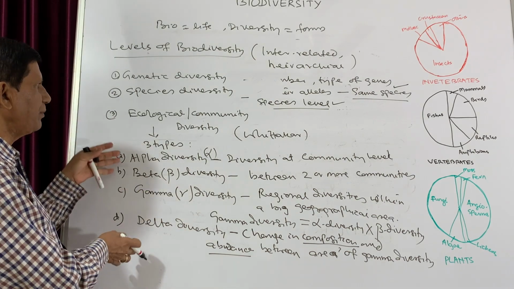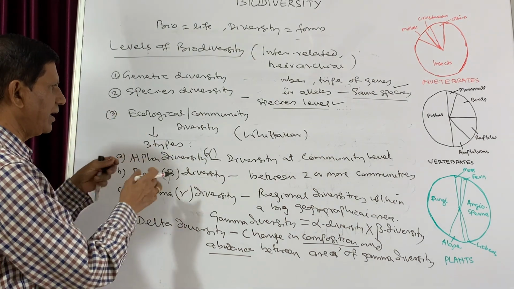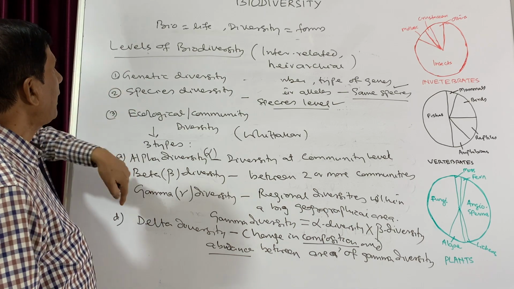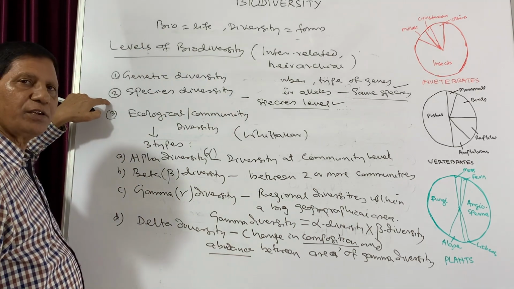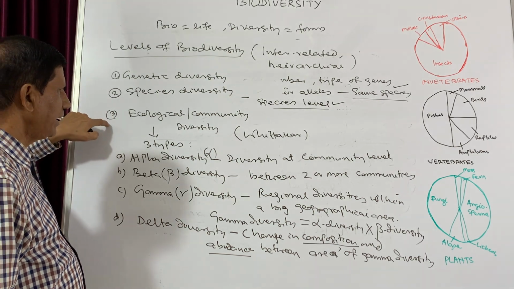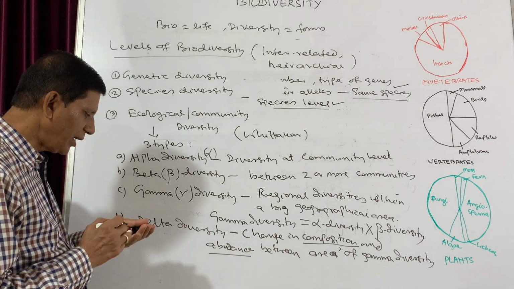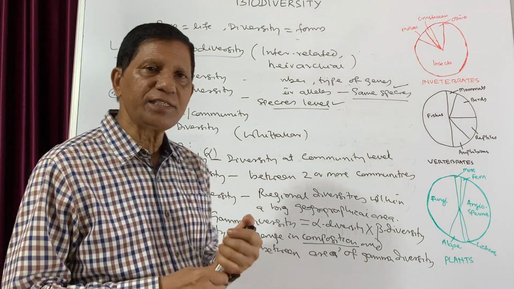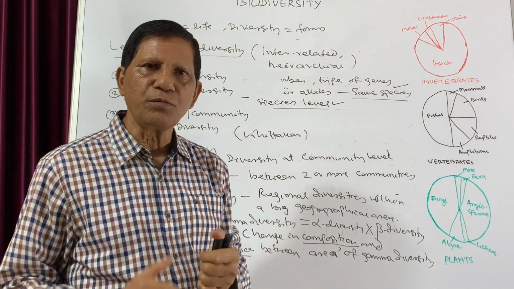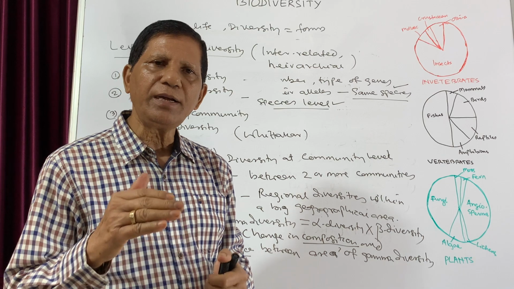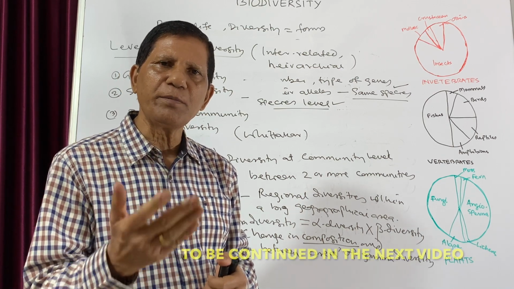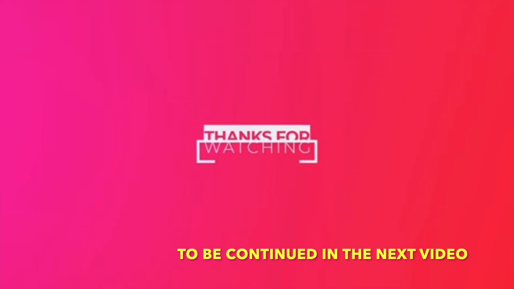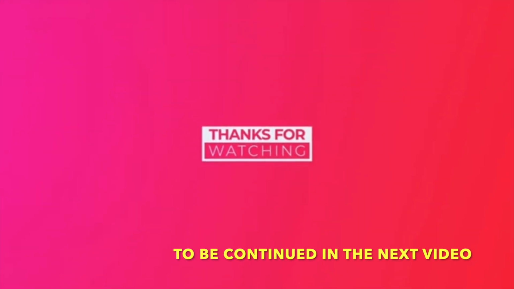So these are the different levels of biological diversity. One is genetic, the other is species diversity, and the third one is ecological diversity. Now, after discussing all these things, another question comes to mind. How many types of species are there on Earth and how many of them are present in India?